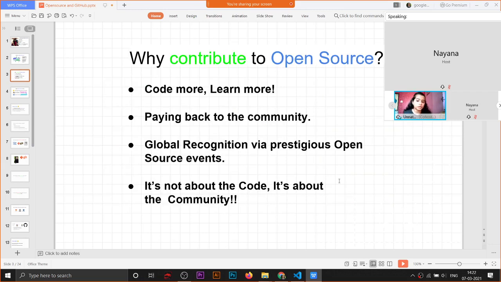Now, why contribute to open source? As we code more, we can learn more, and it is a way of paying back to the community. Also, you can have global recognition via prestigious open source events. For example, there are many open source events like Google Summer of Code. In Google Summer of Code, many companies come and post their applications, what they want us to make. So you can contribute to that, and you can make a successful contribution. They will be paying you for doing that, so it is very useful for us. Then, it's not about the code, it's about the community.